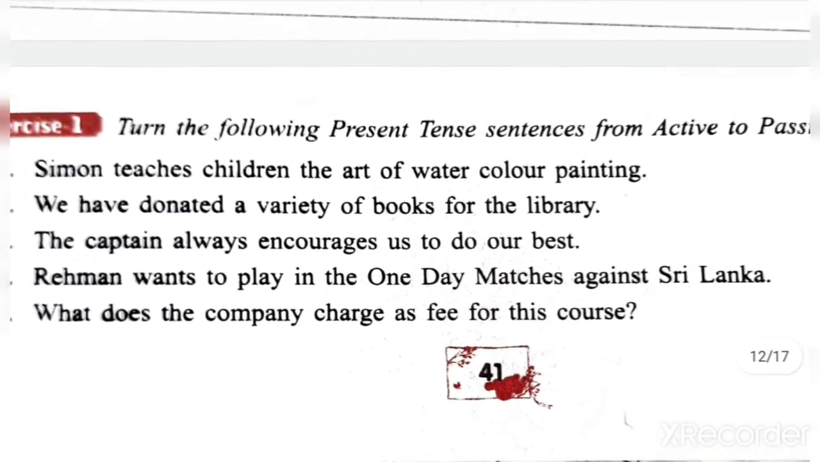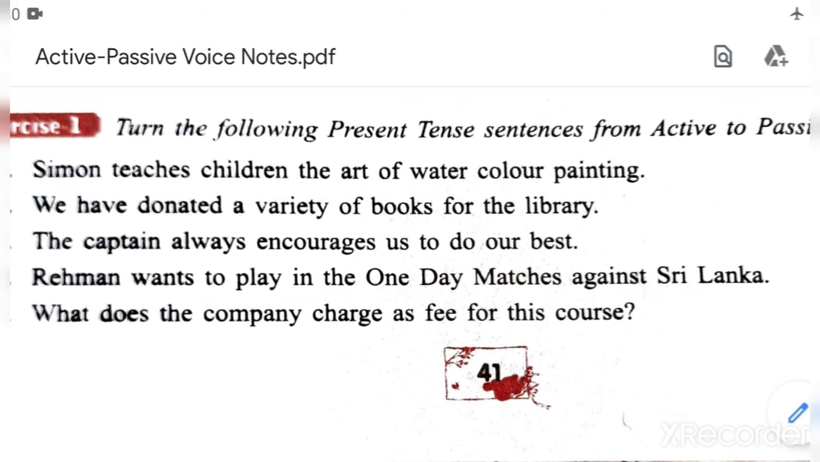Here, turn the following present tense sentences from active to passive. Okay. Now here, first of all, read the sentence. Simone teaches children the art of watercolor painting.